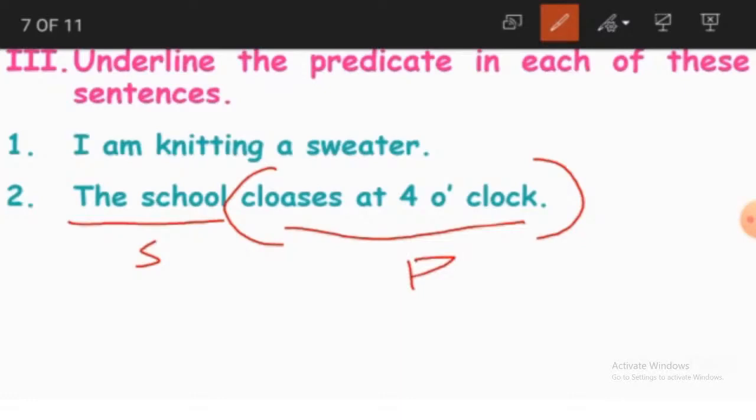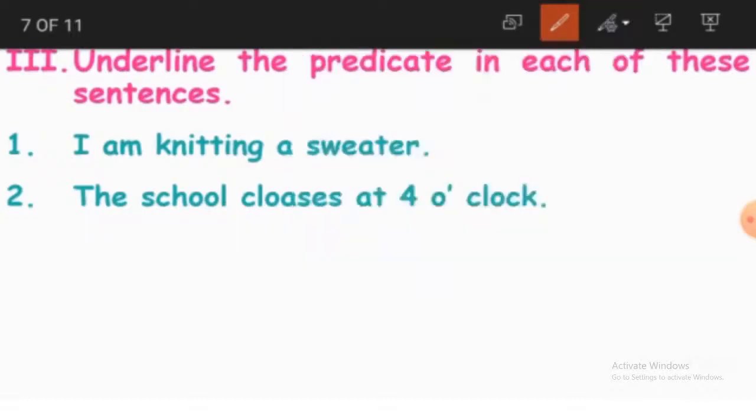It's a part of a sentence. It is not a complete sentence. It is a part of the sentence. So this part becomes a predicate. It closes at 4 o'clock. And we'll go to the third one.